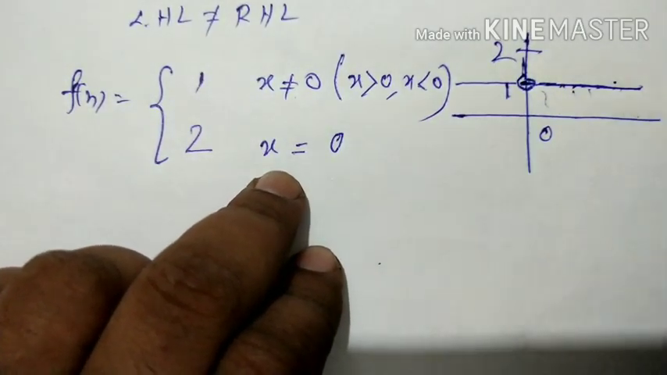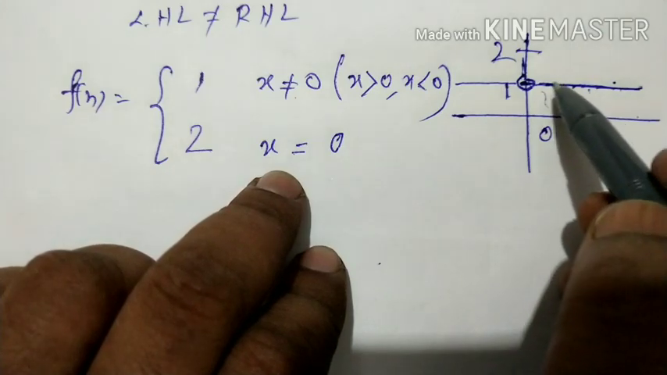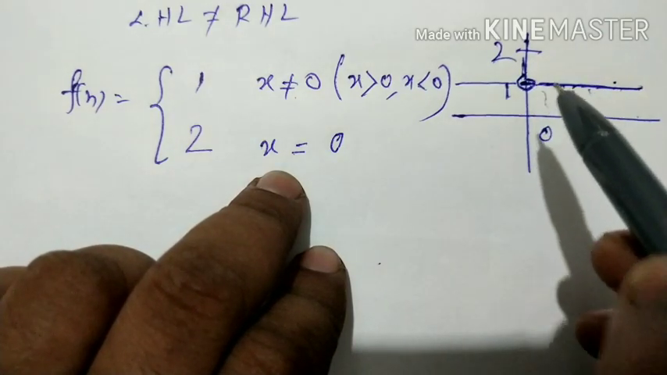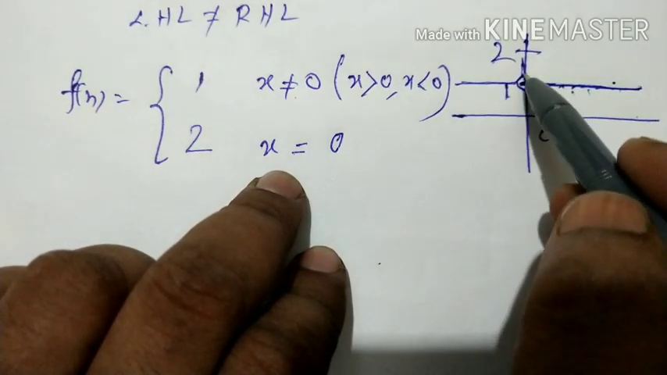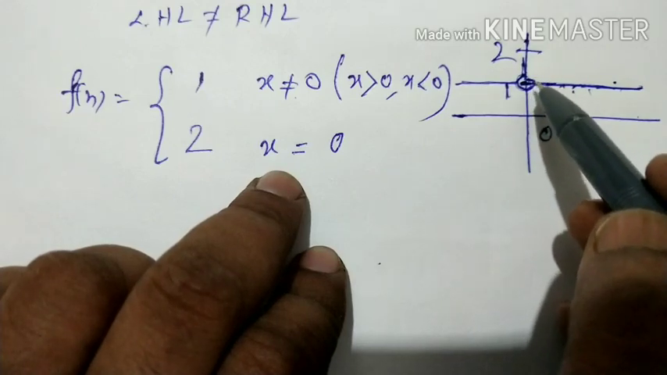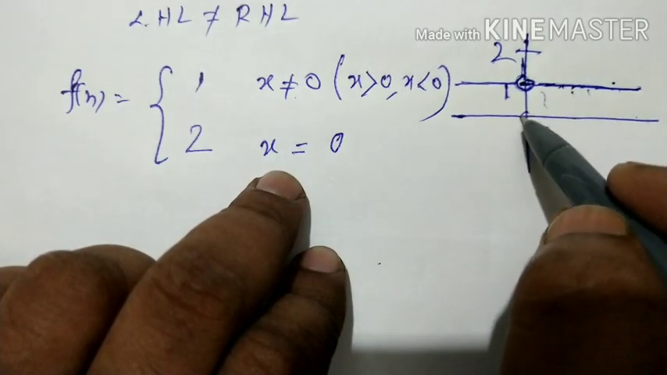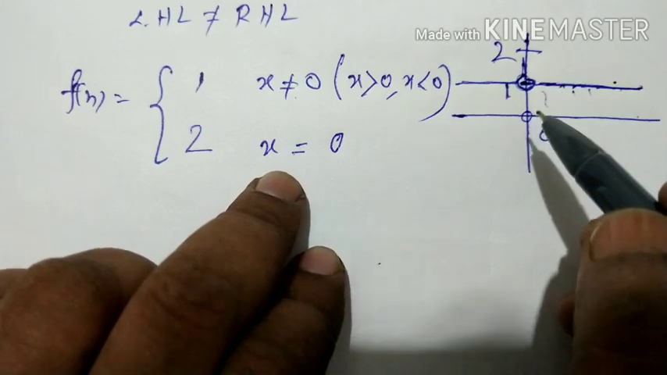So ultimately, what do we get? If you start from here, you come here, and again you lift the pen, and again you start here. So here the function is discontinuous. And at what point? At x is equal to 0.